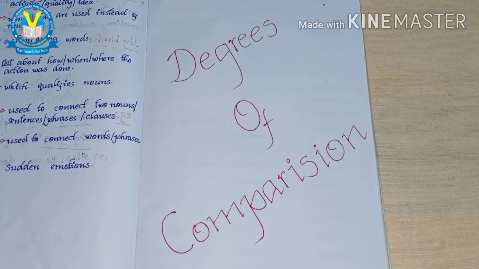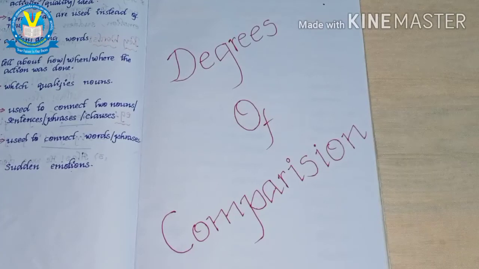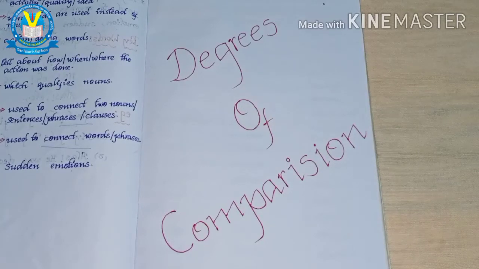Okay, children, in this video we are going to learn about a very important grammar topic in our English: degrees of comparison. The word comparison means comparing two or more people in various degrees, various situations.